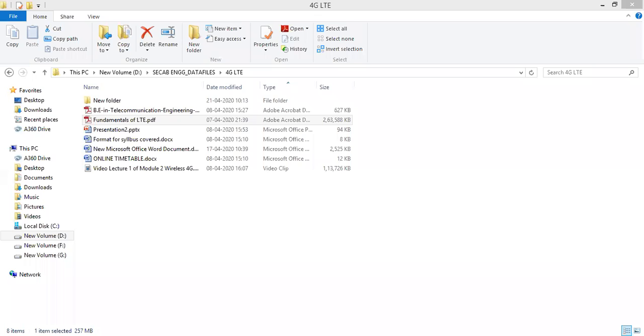Good morning, everyone. So today I'm going to take another section of module 2, chapter number 5, multiple antenna transmission and reception. Okay. So in multiple antenna transmission and reception, we have many topics, subtopics, but here I will be covering from point number 5.1 to point number 5.6. Okay. So multiple antenna transmission and reception.